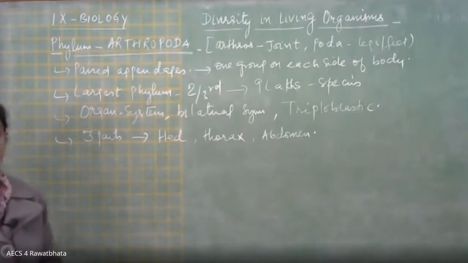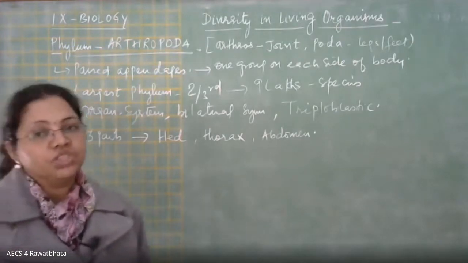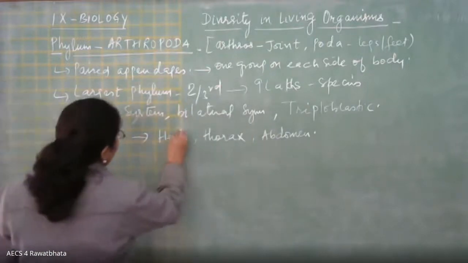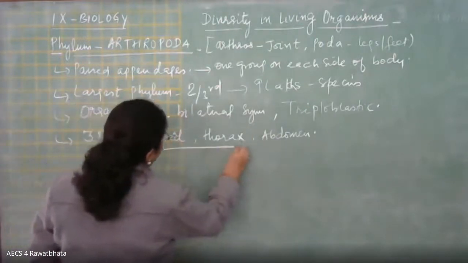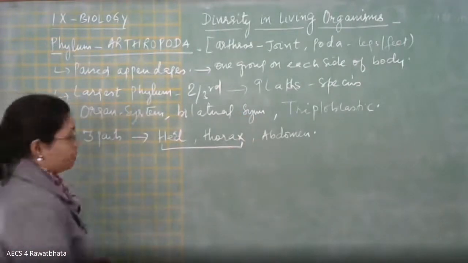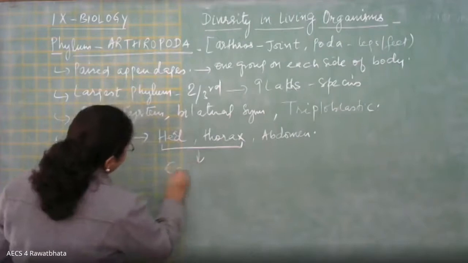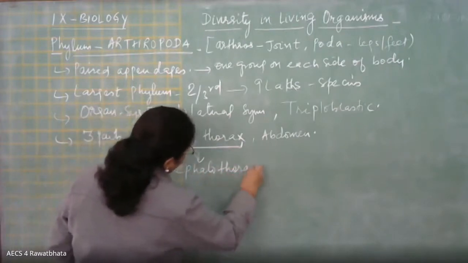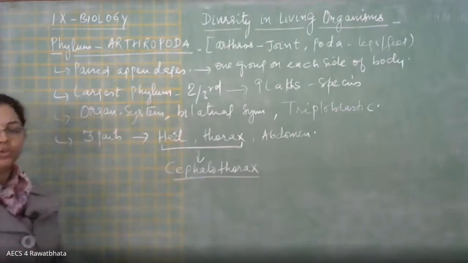Now, in some of the species which are placed in this Arthropoda, the head and thorax remain fused with each other, and it gives rise to cephalothorax. We call it cephalothorax.